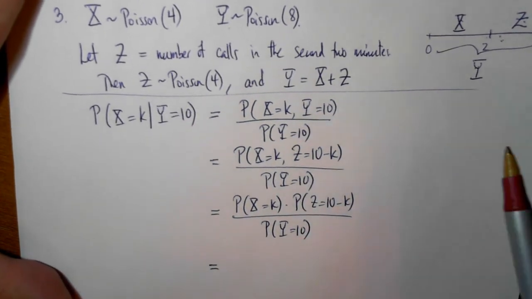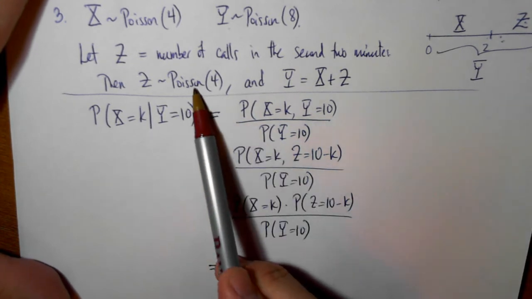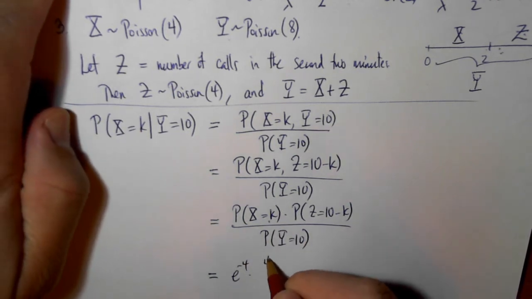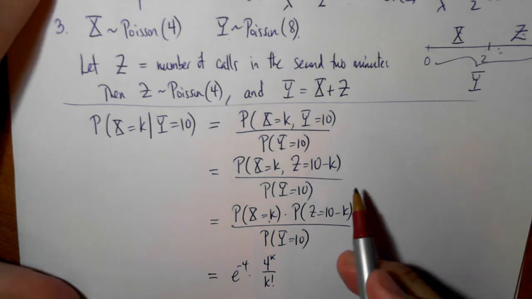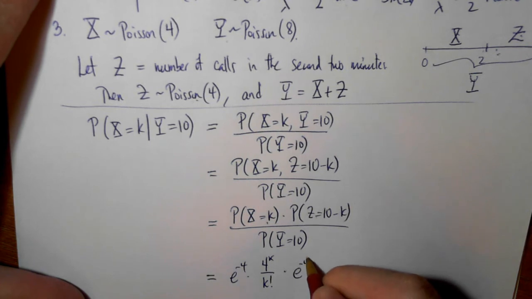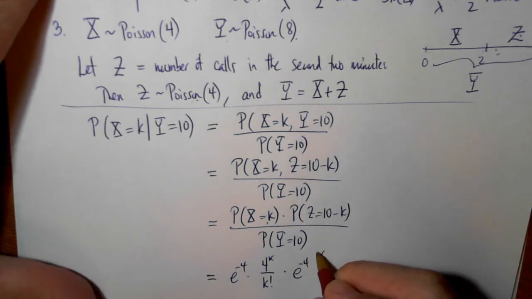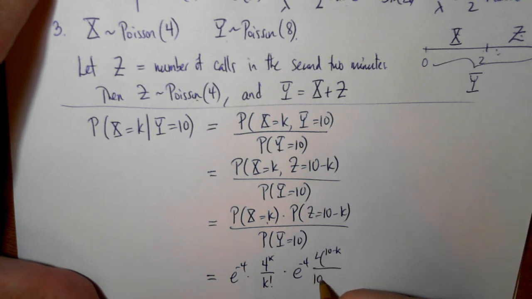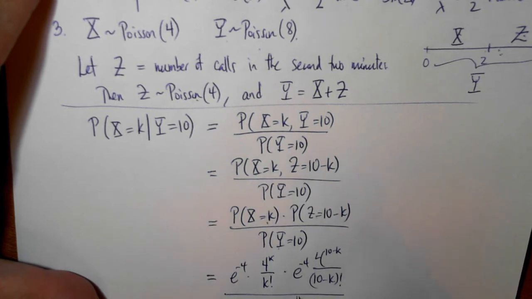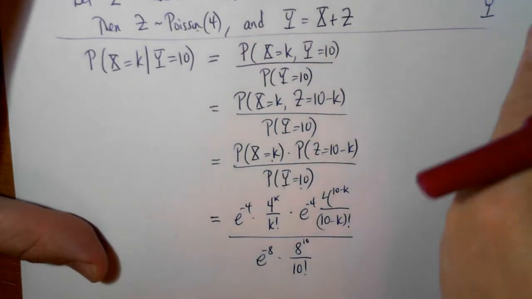Okay, from this point forward, let's use the properties of the Poisson process. So X has Poisson parameter 4, so the chance that X equals k is e to the minus 4 times 4 to the k over k factorial. Z also has a Poisson distribution with parameter 4, so e to the minus 4 times 4 to the 10 minus k over 10 minus k factorial. And then we divide by Y has Poisson distribution with parameter 8, so e to the minus 8 times 8 to the 10 over 10 factorial. That's the chance that Y is equal to 10.